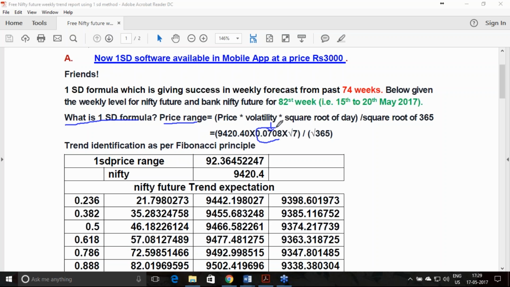That is our real-time volatility estimate. However, the formula used here is known to you. Fibonacci ratios are being used. The one standard deviation principle is being used. Price range is being derived. And using that price range, we have estimated these targets.